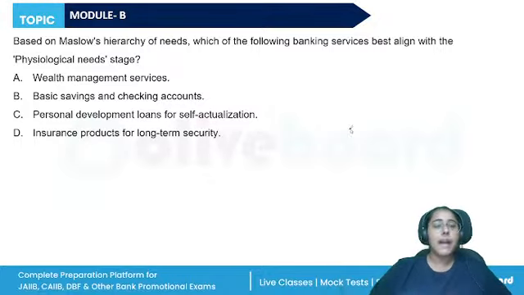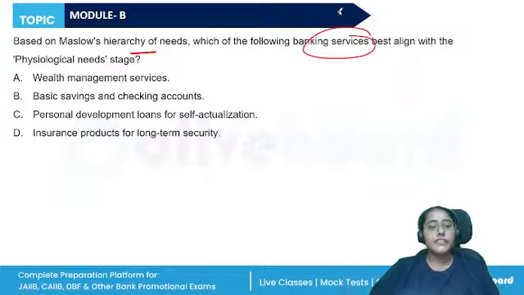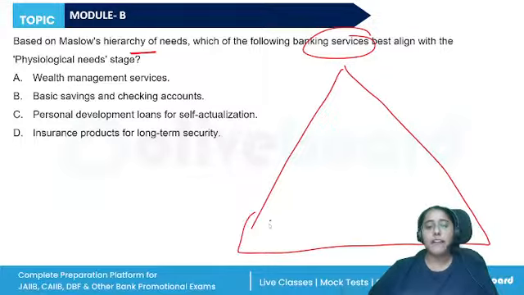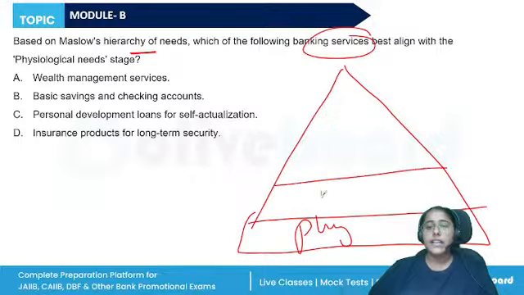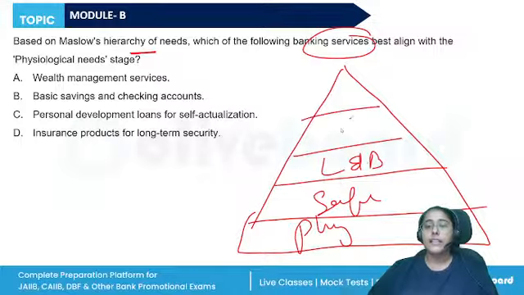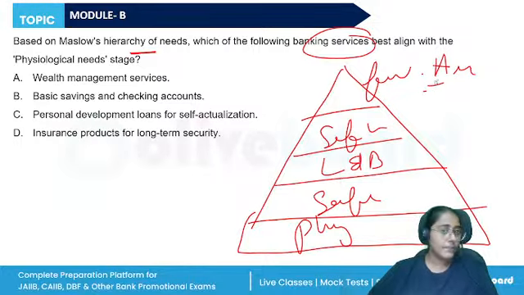Next, based on Maslow's hierarchy of needs, which of the following banking services best align with the physiological needs? Maslow's hierarchy of needs is a pyramid. At the bottom, we have the basic level needs, the physiological needs, then safety needs, love and belongingness, self-worth, and self-actualization.